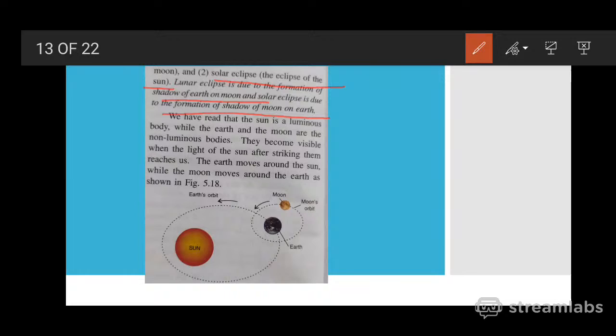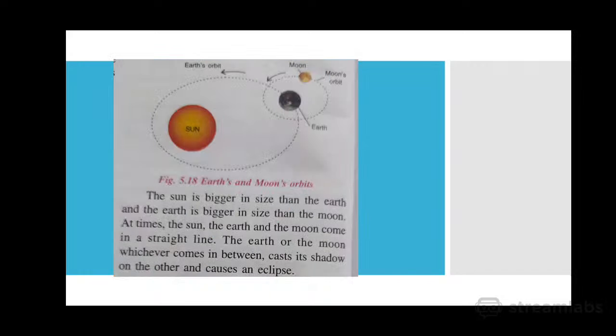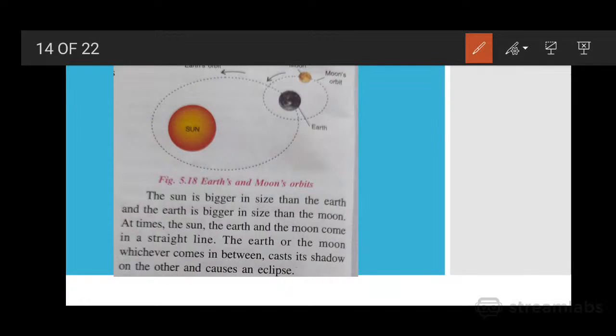You know that the earth moves around the sun, while the moon moves around the earth. This is a basic thing you know. Also, the sun is bigger in size than the earth, and the earth is bigger in size than the moon. So what happens in a lunar eclipse?